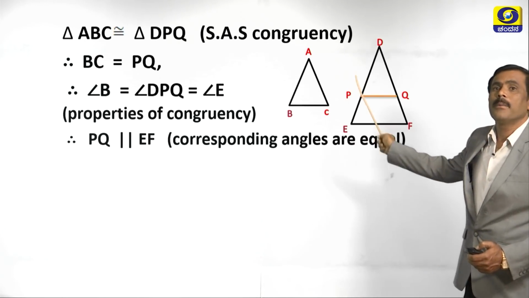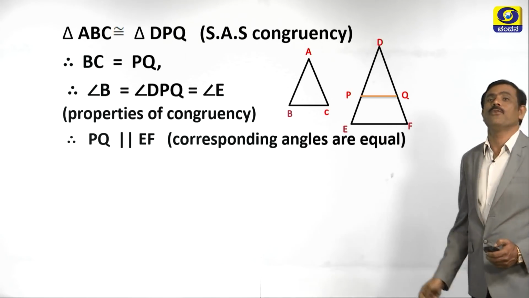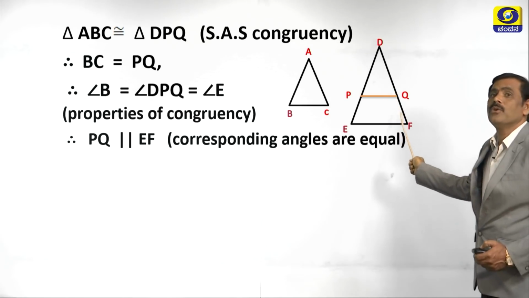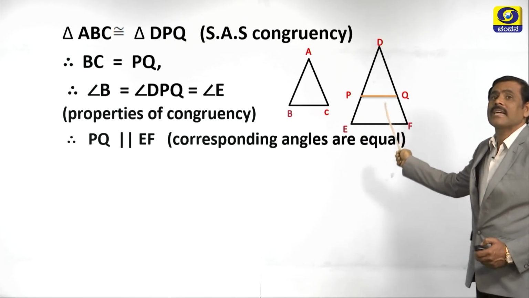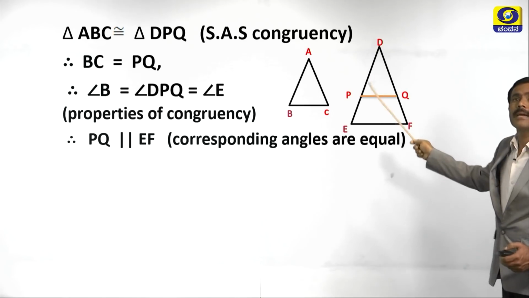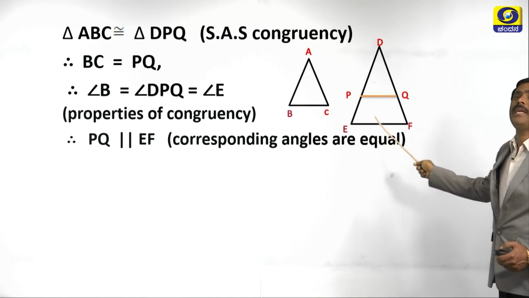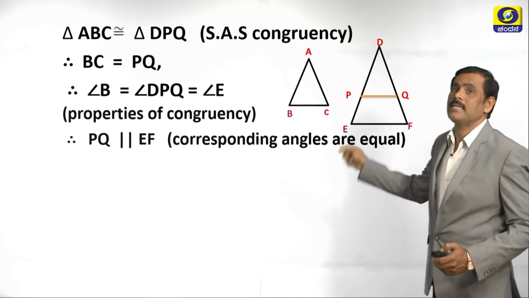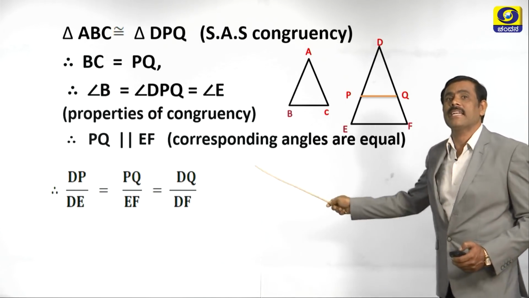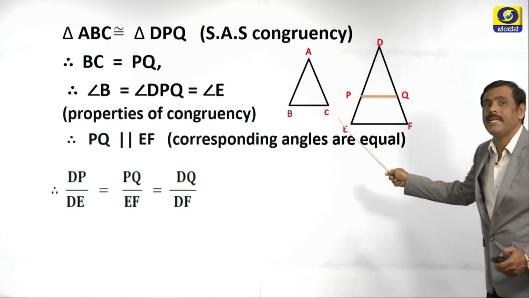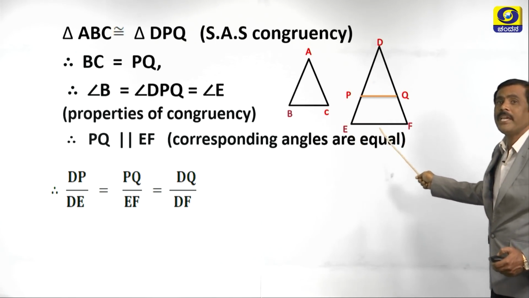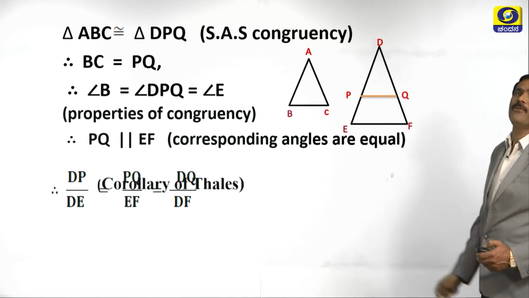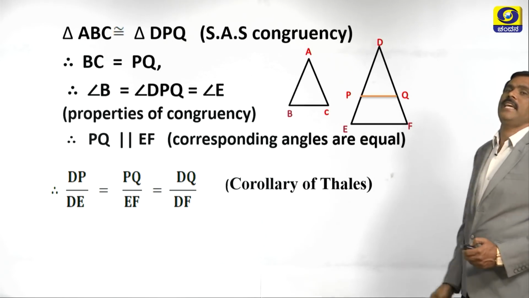See here, PQ is parallel to EF. Why PQ is parallel to EF? See, angle DPQ is equal to angle E, corresponding angles. In triangle DEF, if PQ is parallel to EF, according to the corollaries of Thales theorem, we can write like this: DP by DE is equal to PQ by EF is equal to DQ by DF. Reason is corollary of Thales theorem.